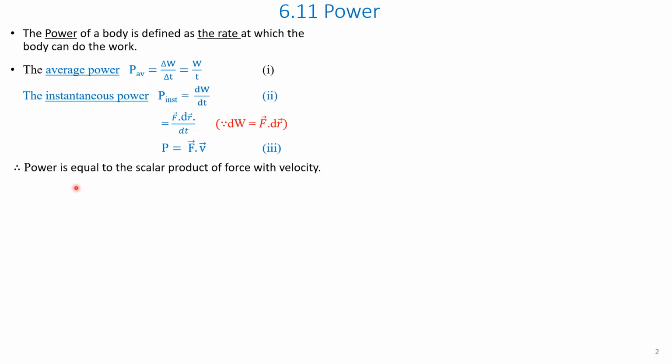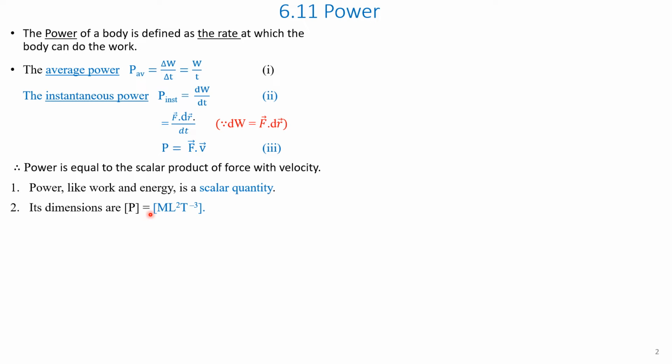So, power is equal to the scalar product. F dot v is the scalar product. It is a dot product. Therefore, power is equal to the scalar product of force with velocity. Some of the salient features of power are summarized below. Point number 1: the power, like work and energy, is a scalar quantity. Therefore, the scalar product is a scalar quantity.